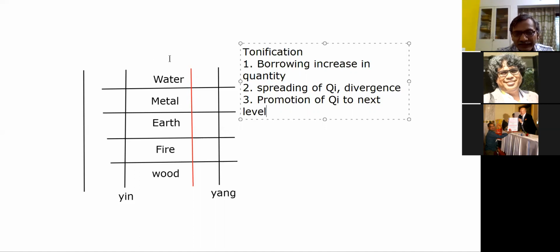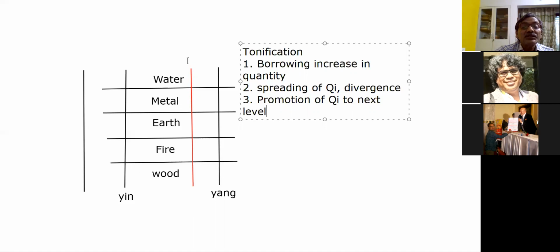Got it? I hope you have understood what is tonification and sedation, right? So now suppose this is yin meridian, and suppose this is fire, say heart meridian, and this is, say, small intestine meridian, and who is the mother? Liver is the mother, right?